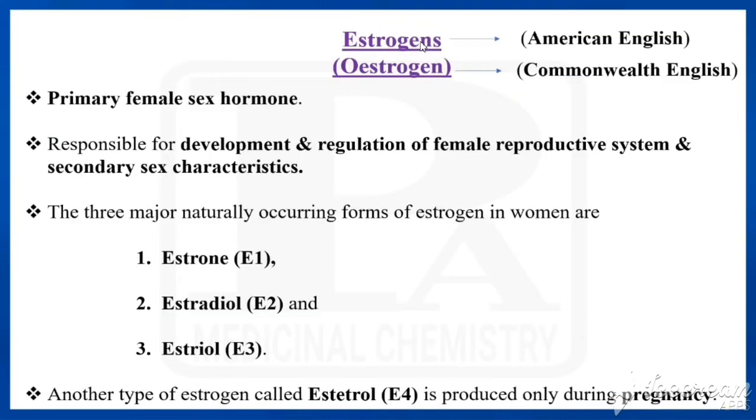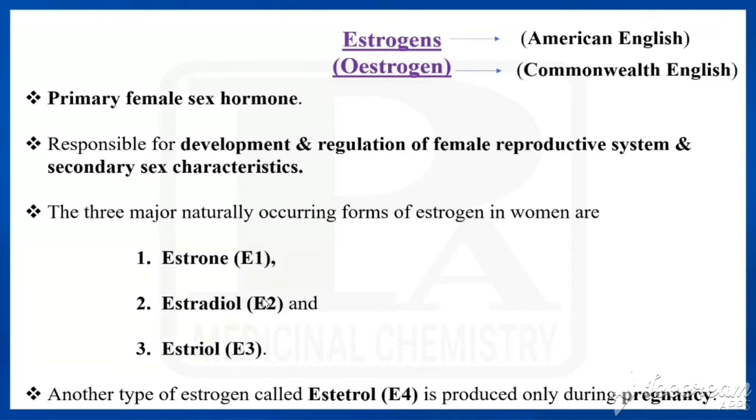Now we are going to see estrogens. It can be also written like this: this is according to American English and this would be according to Commonwealth English. You can write any one. Already we have known estrogen is a female sex hormone. It is the primary female sex hormone, responsible for development and regulation of the female reproductive system and secondary sex characters.